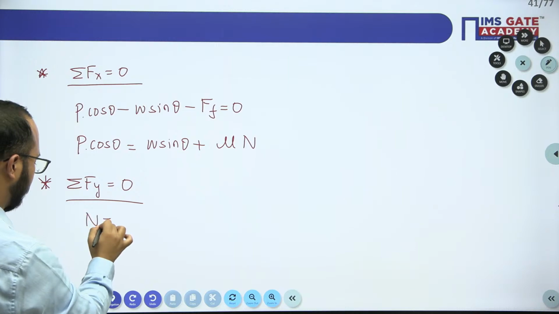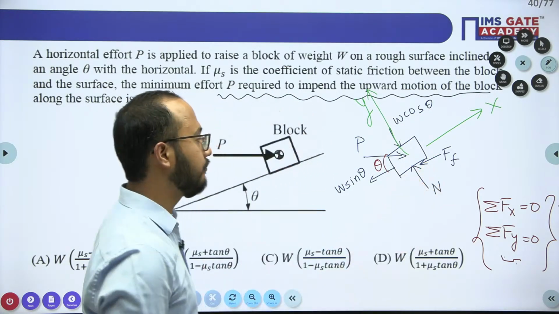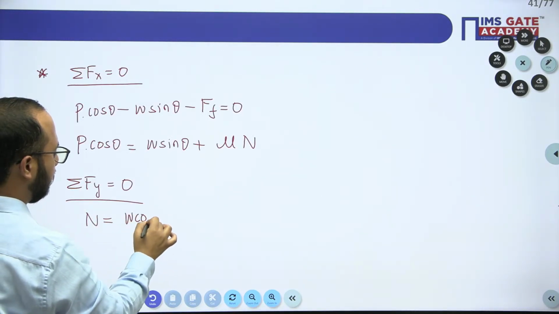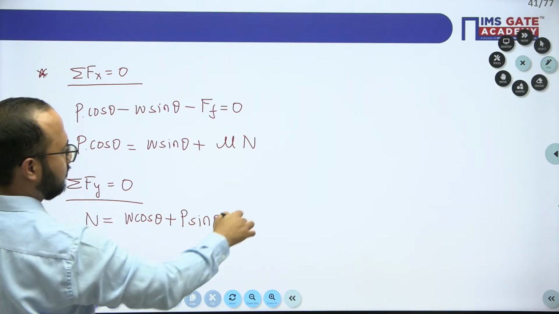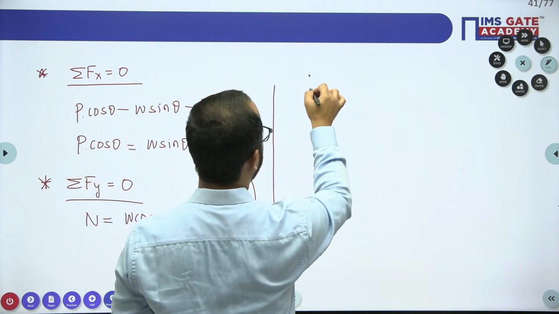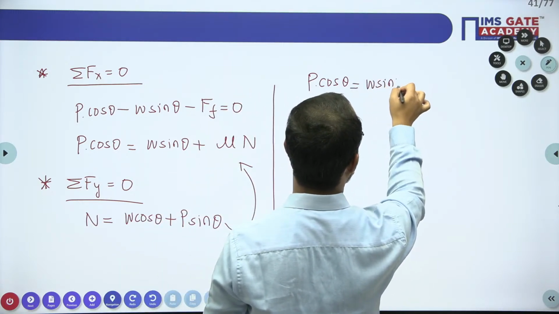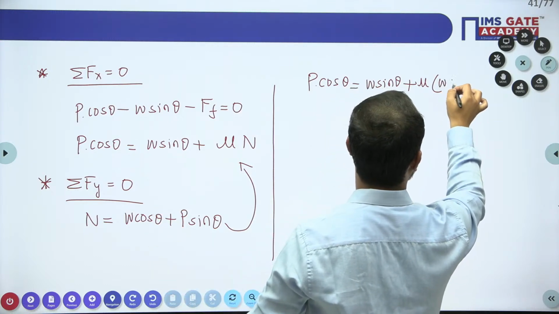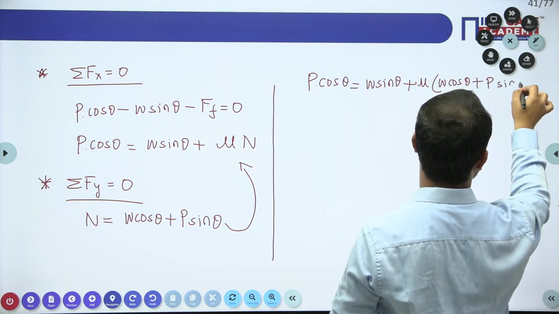Normal will be equal to what? Just try to understand what the forces in the normal direction are: W cos theta and P sin theta. Don't forget about the P as well. So N equals W cos theta plus P sin theta. This is the value. Just put this value in this equation and you will get the answer. By putting the value of N here, you will get W sin theta plus mu multiplied by W cos theta plus P sin theta.